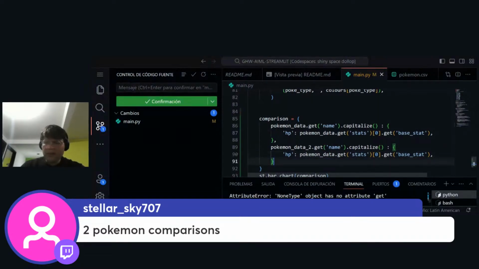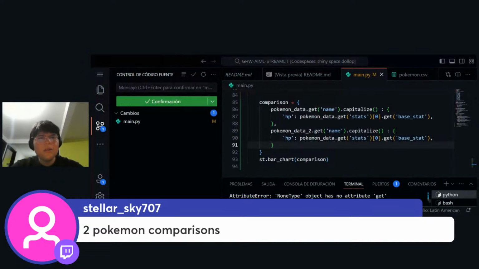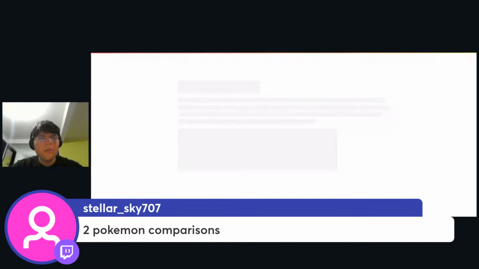So let's try to see if this differs, right? Oh yeah, but I don't know about this. Let's try to see what this does, because I'm not really sure about passing just this object.